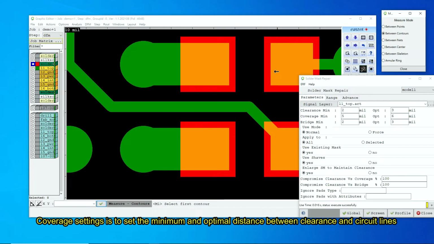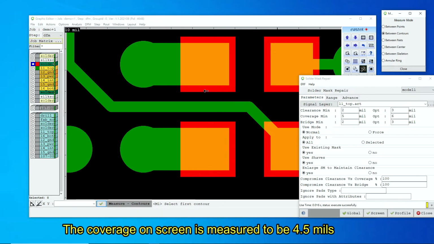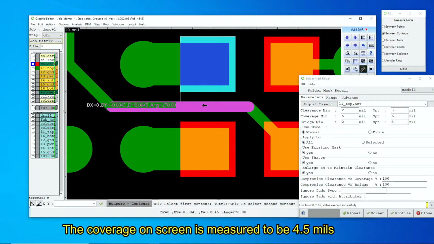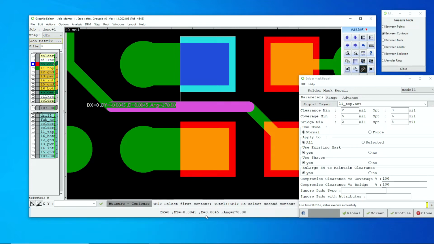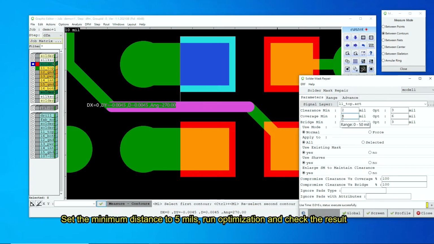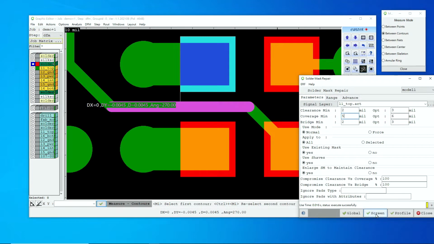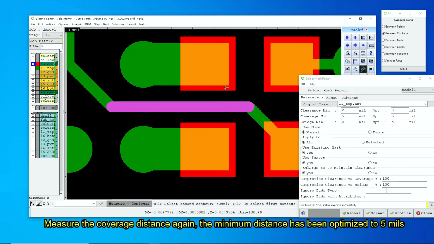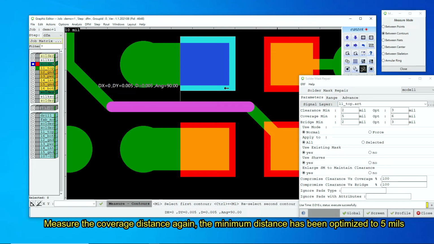Coverage settings is to set the minimum and optimal distance between clearance and circuit lines. The coverage on screen is measured to be 4.5 mils. Set the minimum distance to 5 mils, run optimization and check the result. Measure the coverage distance again, the minimum distance has been optimized to 5 mils.